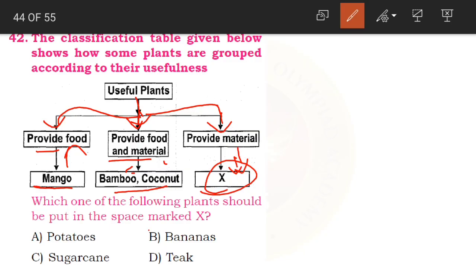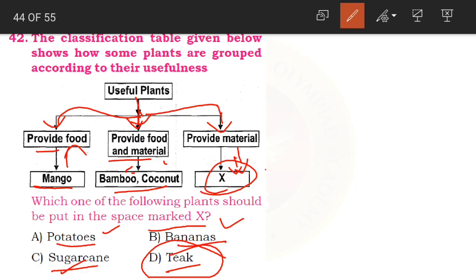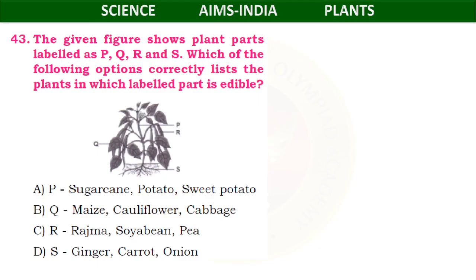Which one of the following plants should be put in the space marked X? Whether potatoes, bananas, sugarcane and teak. What is it? Okay, so potatoes are food, sugarcane food, bananas are also food. What is remaining now? Teak. That teak tree produces the wood. Okay, children, so D option is the correct answer. Clear? Now we'll go to the 43rd question here.